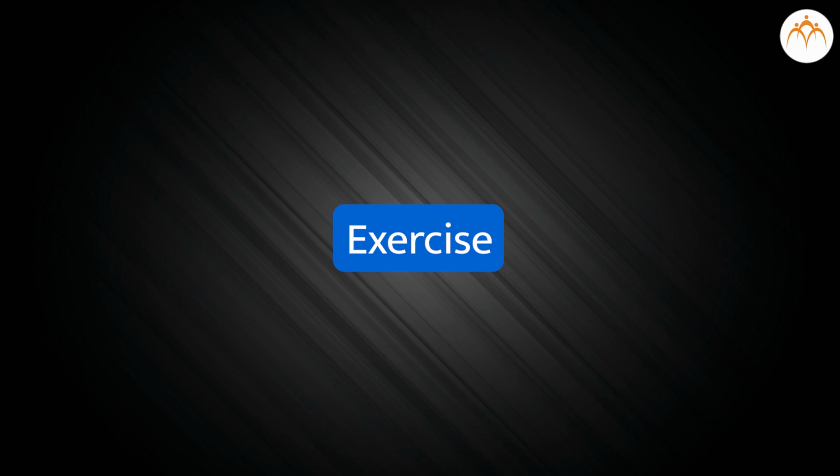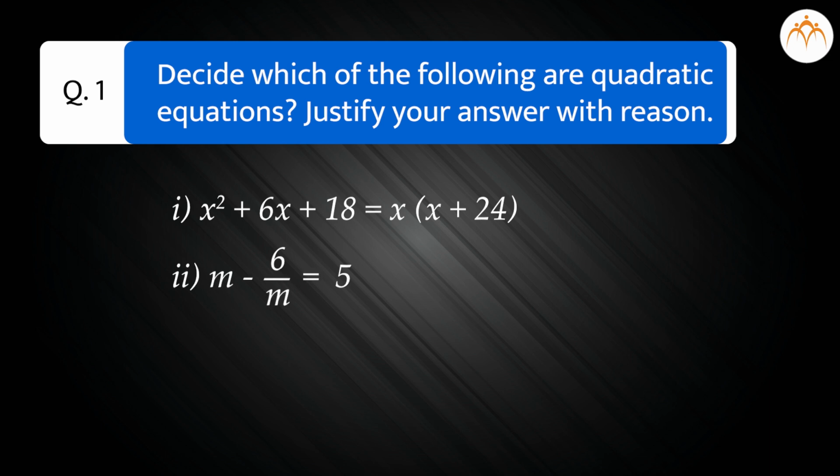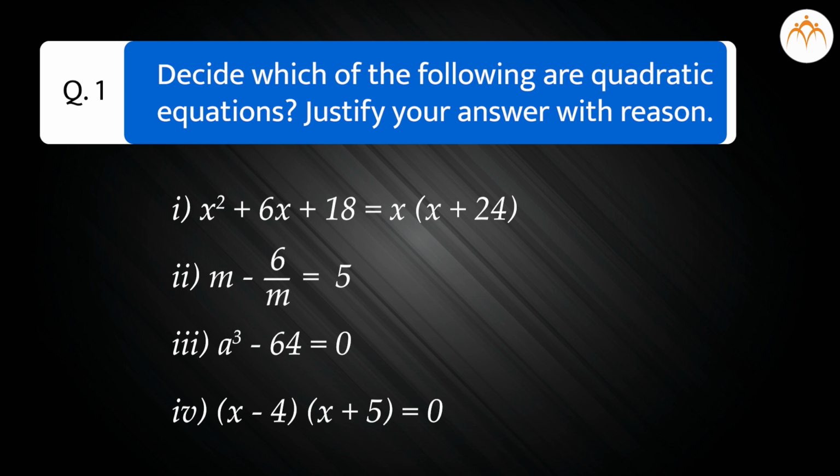Exercise. Decide which of the following are quadratic equations. Justify your answer with reason. x square plus 6x plus 18 is equal to x(x plus 24). (m minus 6) divided by m is equal to 5. a cube minus 64 is equal to 0. (x minus 4)(x plus 5) is equal to 0.